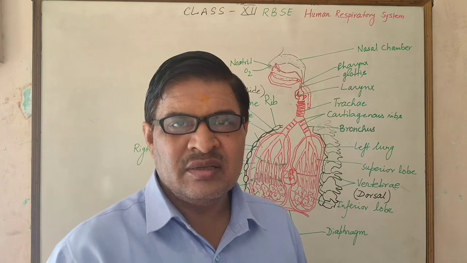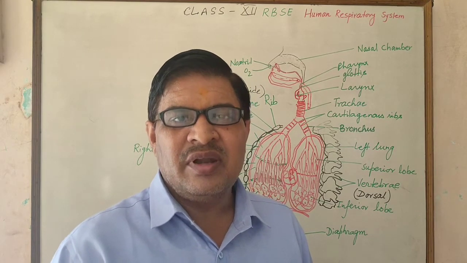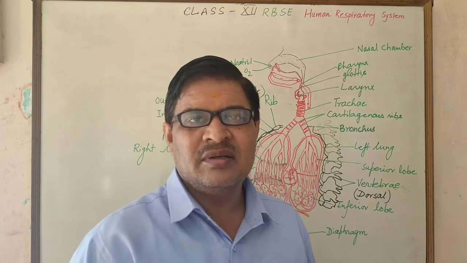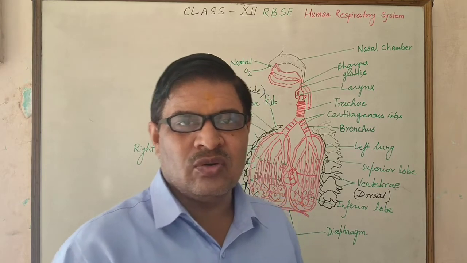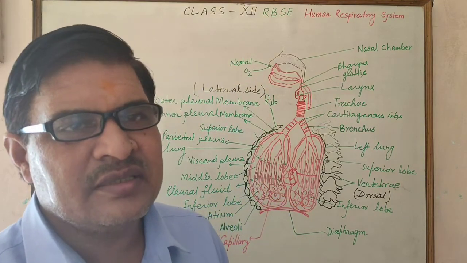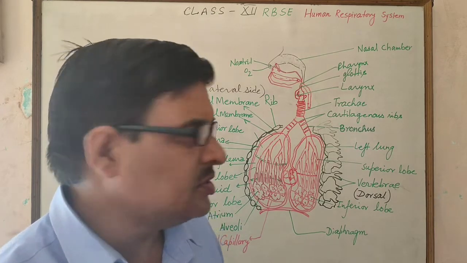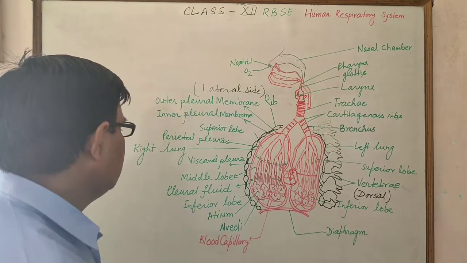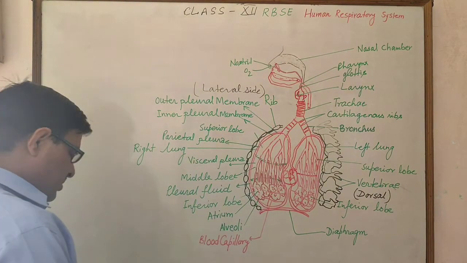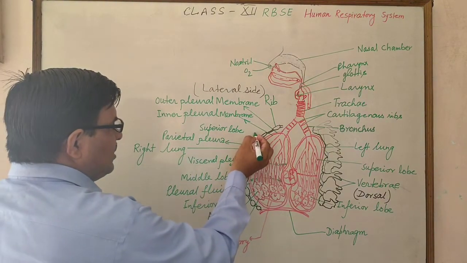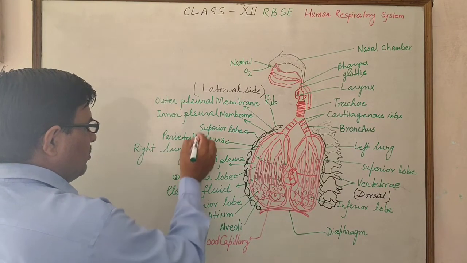Human lungs are one pair, but the left lung is longer and narrower, although the right lung is larger and has 3 lobes known as the superior lobe, the middle lobe, and the inferior lobe.